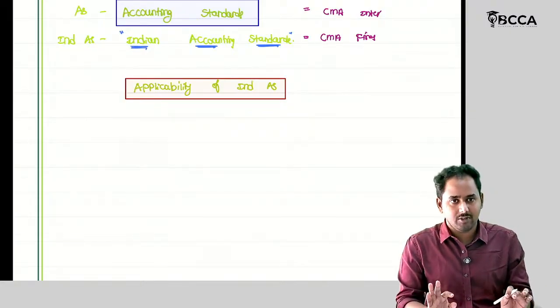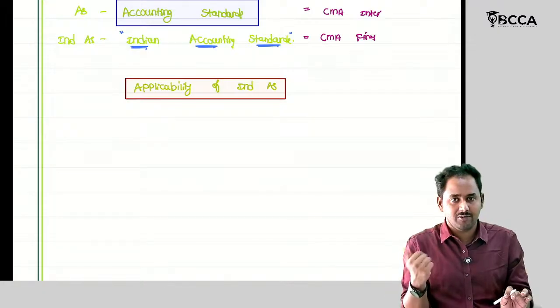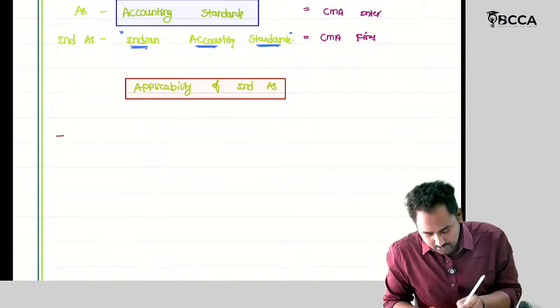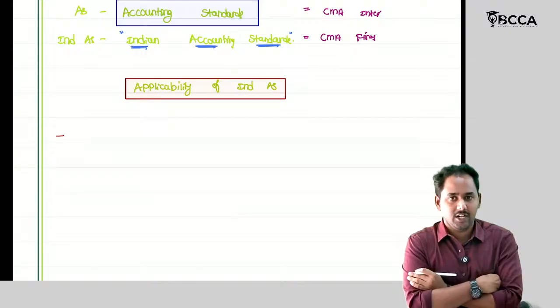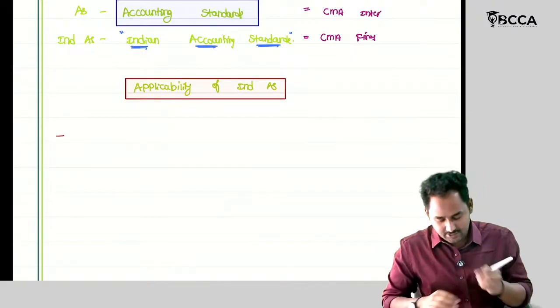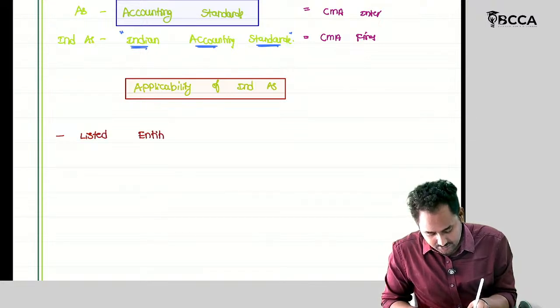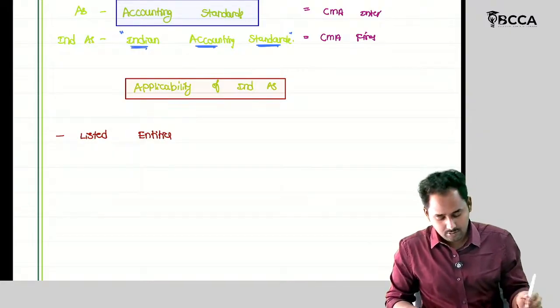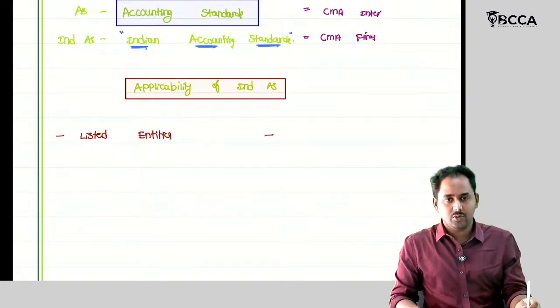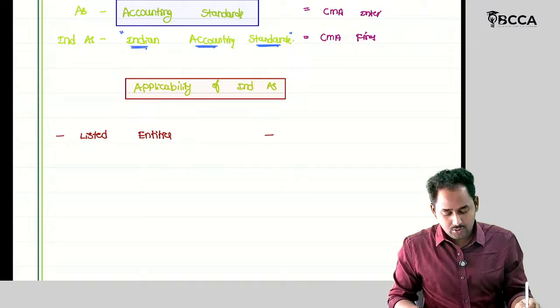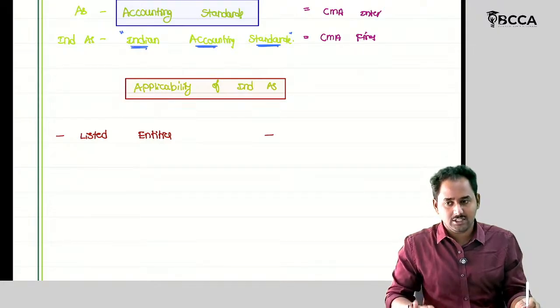But currently I'm talking about the rules. What is the current requirement? You no need to apply from the first itself. So currently Ind AS is made applicable to listed entities. All the listed entities. Okay. So there is no net worth criteria. So Ind AS is applicable to all the listed entities.